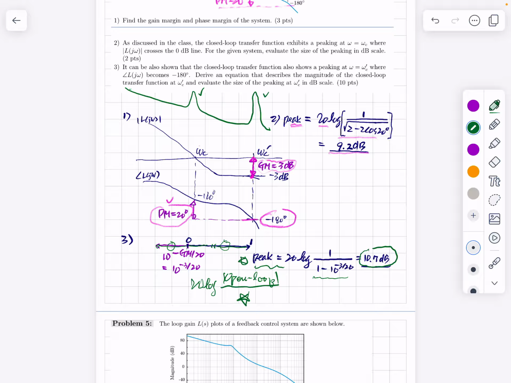In some special cases, this small phase margin will really occur. But usually this loop gain is declining something like this, and this gain margin will be very large, and this peaking can be ignored. That is the usual case. But somehow your loop gain shape is something similar to this.